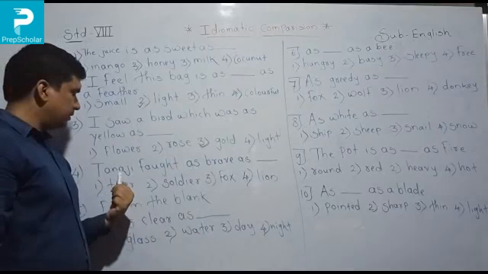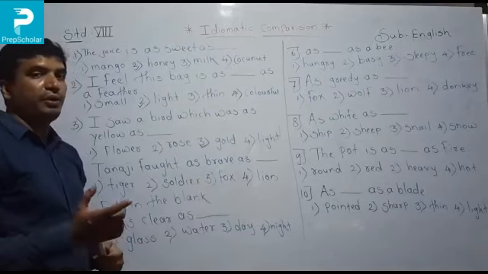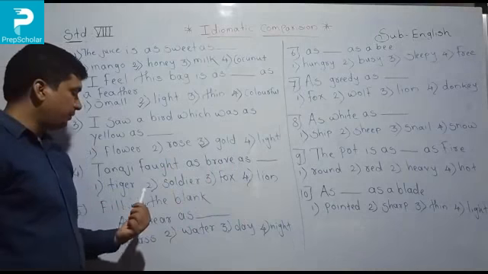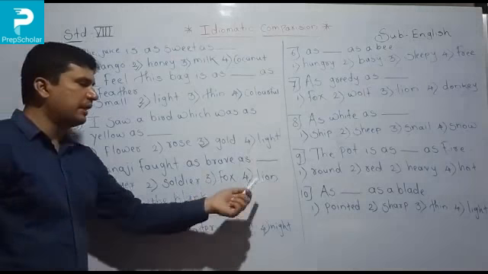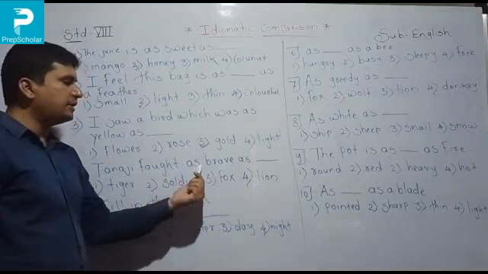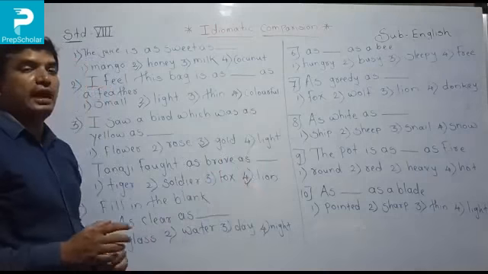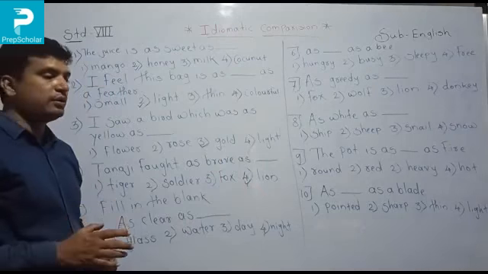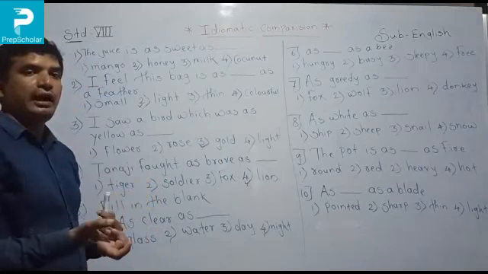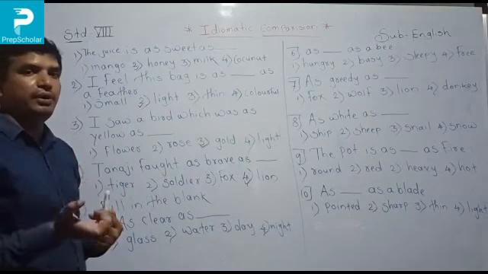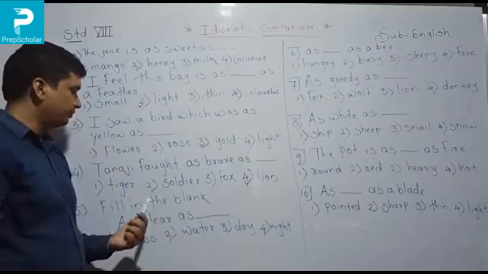Now next, Tanaji fought as brave as a dot. So what is the quality of brave? One tiger, second soldier, third fox, and last one lion. So Tanaji fought as brave as a lion, because the lion is a very brave animal. So Tanaji's quality here is compared to the lion's quality. The lion's quality is brave. So like that, Tanaji was also very brave to fight.